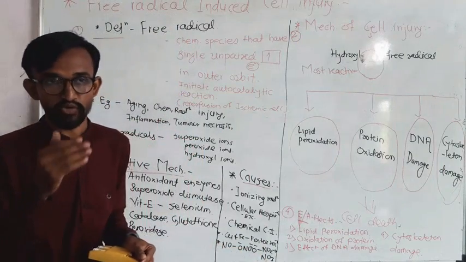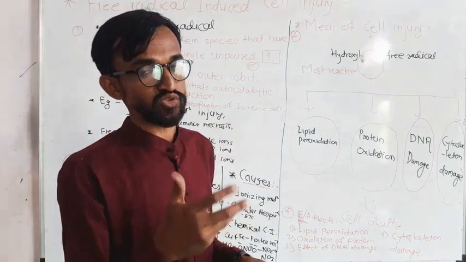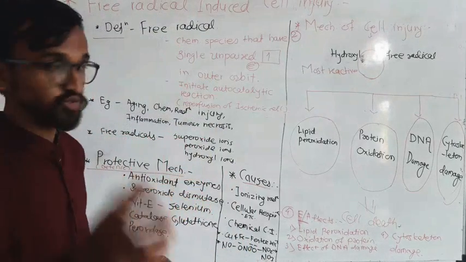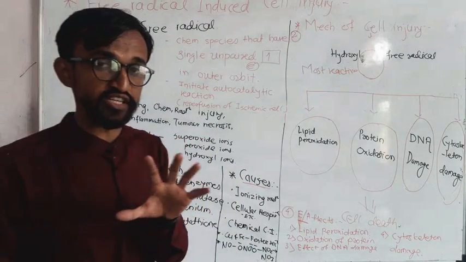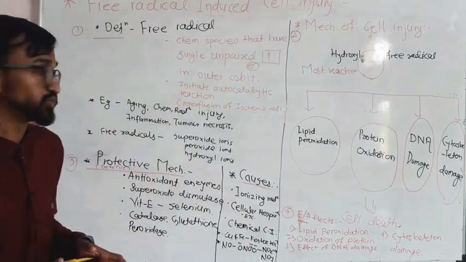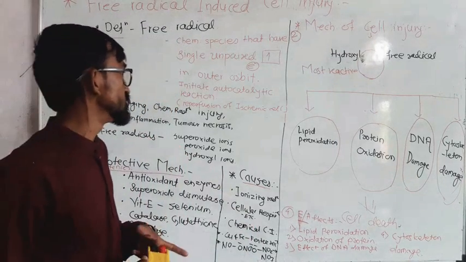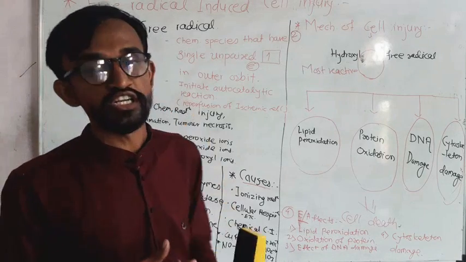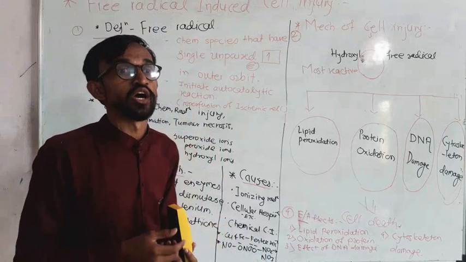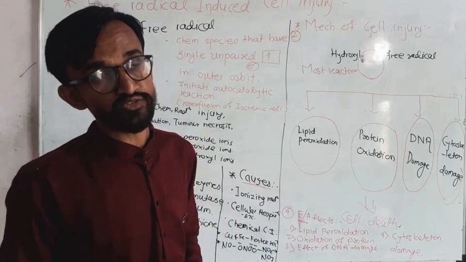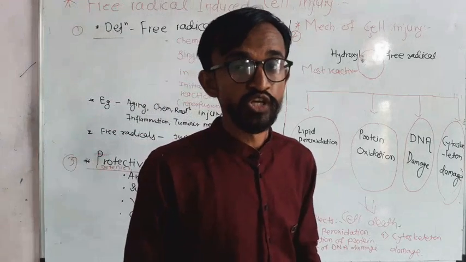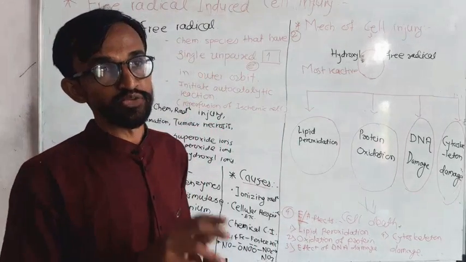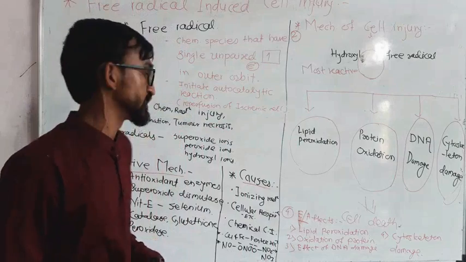Free radicals have major adverse effects on our body. Free radicals are chemical species with a single unpaired electron in the outer orbit that initiate autocatalytic reactions, and basically the reperfusion reactions we studied during ischemic or hypoxic injury are these types of free radical induced cell injury reactions.